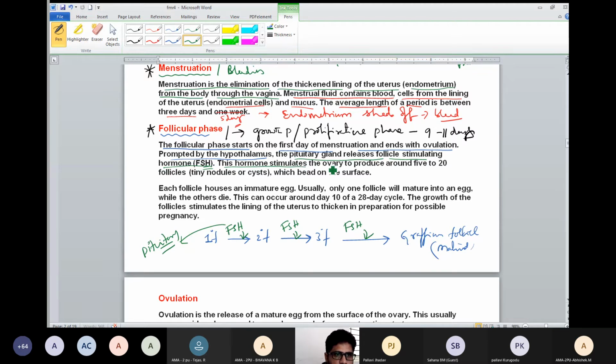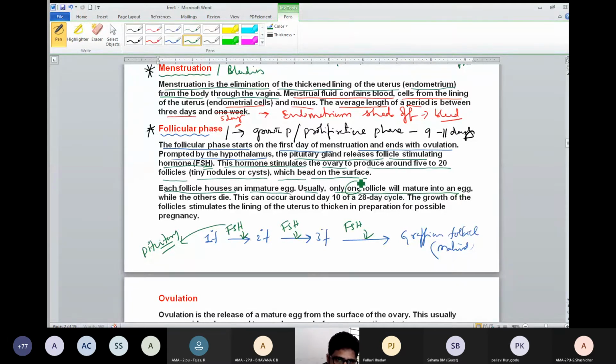This hormone stimulates the ovary to produce around 5 to 20 follicles, tiny nodules or cysts, on the surface. Each follicle houses an immature egg, that is the primary oocyte. Usually only one follicle will mature into the egg.